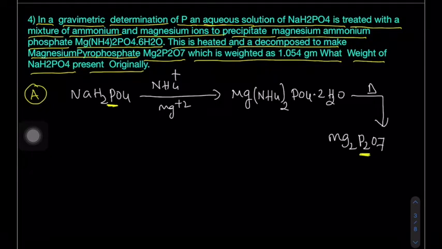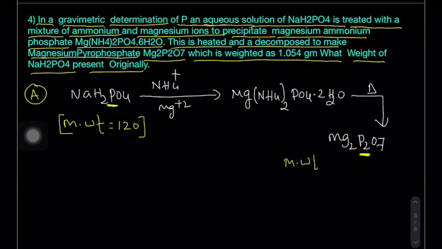Now what is the molar mass here? Sodium atomic weight 23, hydrogen is 1, phosphorus is 31, oxygen is 16, so total 120. Now magnesium pyrophosphate: magnesium atomic mass 24, phosphorus 31, oxygen 16, total 222 molar mass.